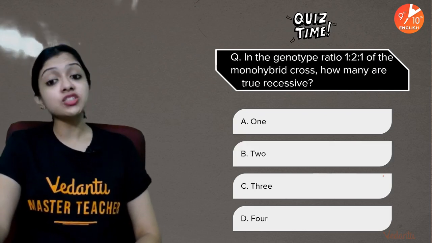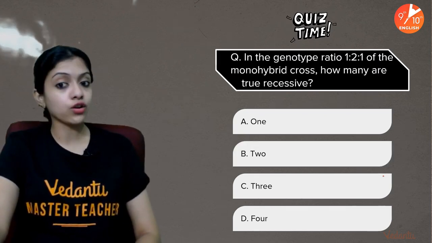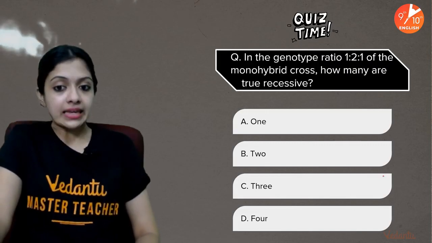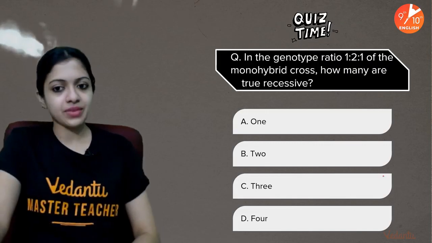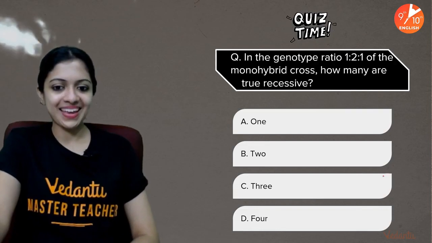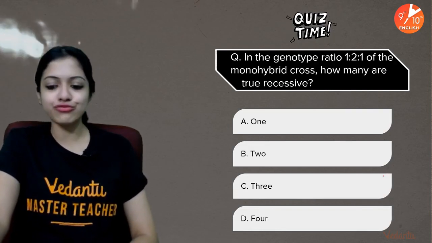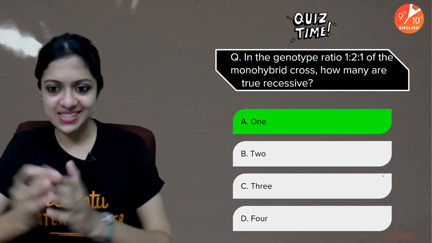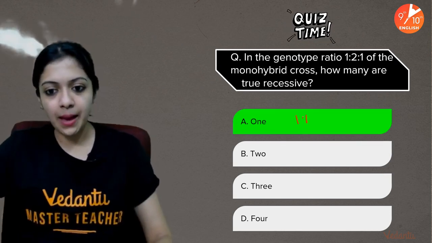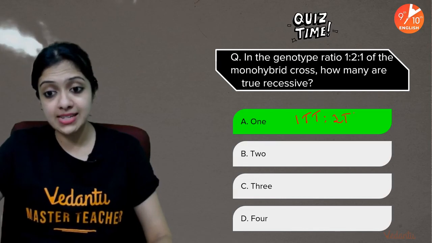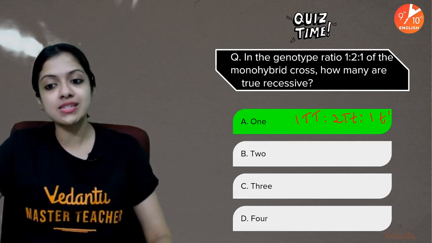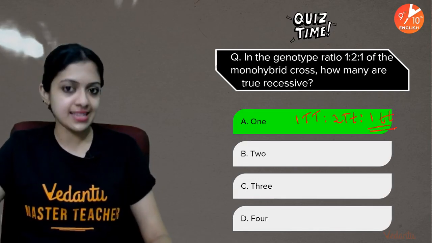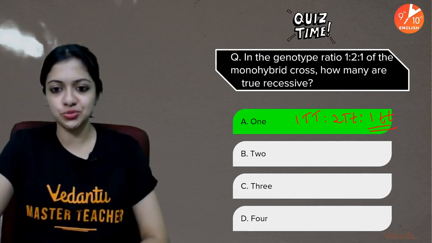The next one. In the genotypic ratio 1:2:1 of the monohybrid cross, how many are true recessive? 1, 2, 3, or 4? Your time is up. The answer is 1. As I said, it is 1 capital T capital T to 2 capital T small t to 1 small t small t. True recessive is this. It's only 1 in this ratio.